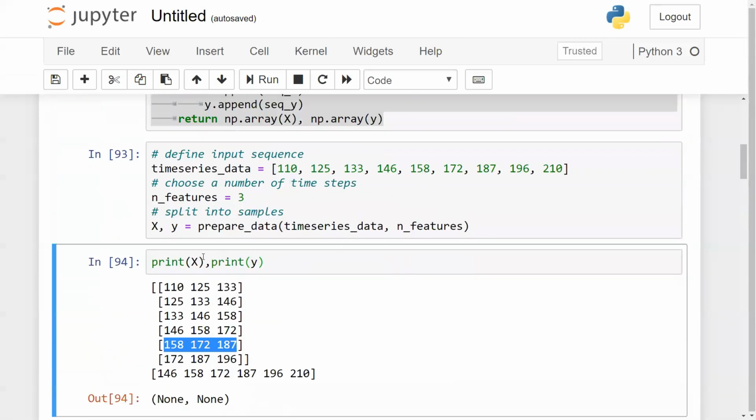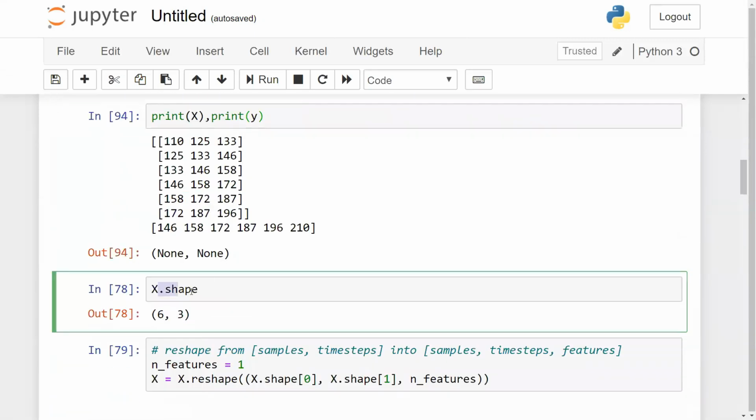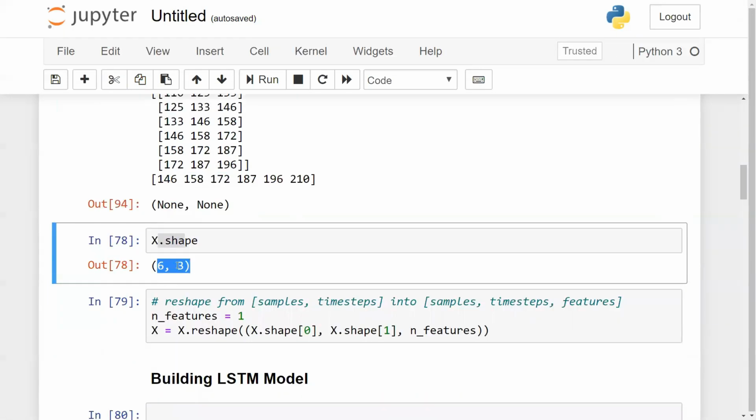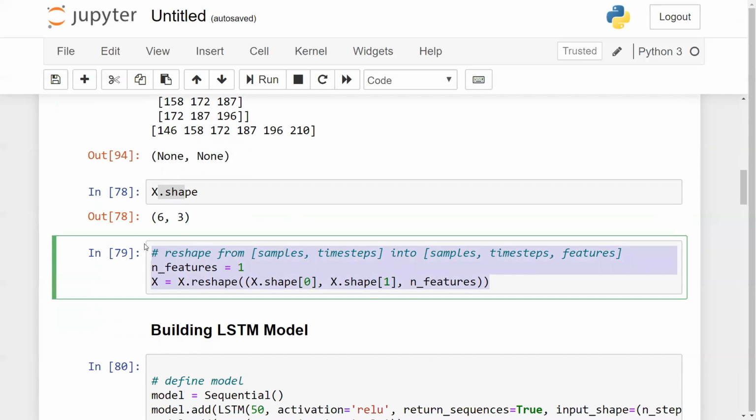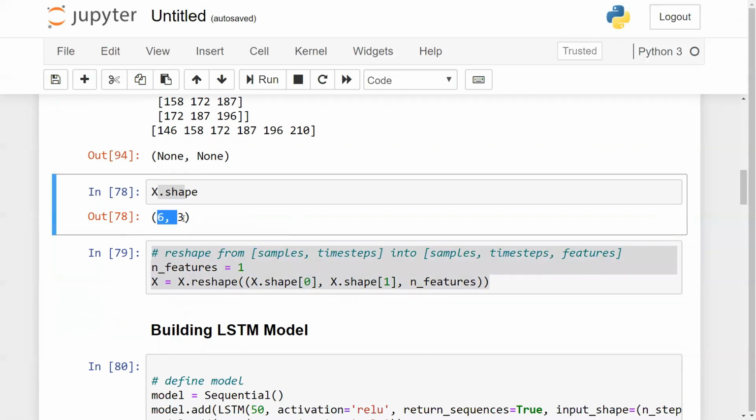Now, let us see what x.shape is. x.shape is nothing but 6, 3. Obviously, it should be 6, 3 because I have 3 features and 6 records. 6 records have been created. Now, this is a pretty important step, guys. Understand from this: when I see x.shape, the first value is the number of records, and this is basically the number of timestamps. So timestamps are pretty important over here.